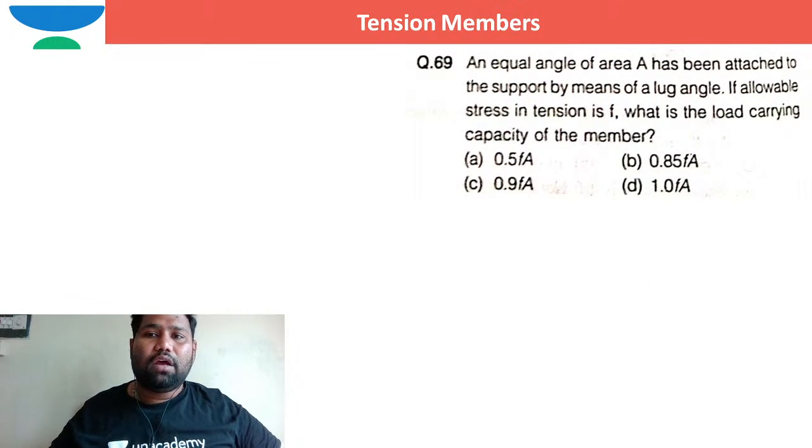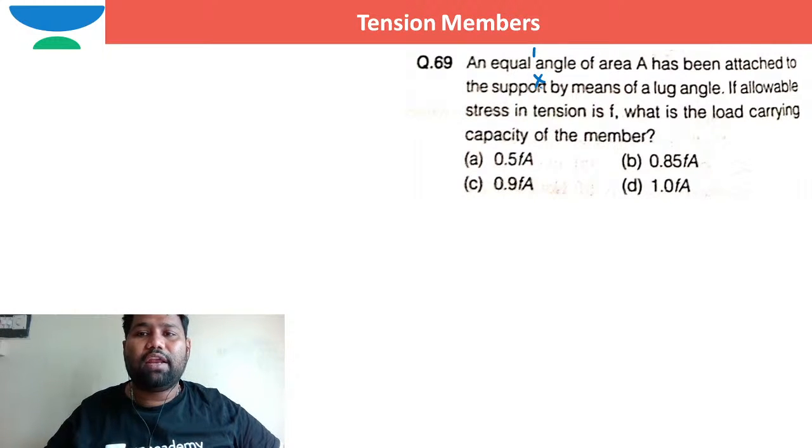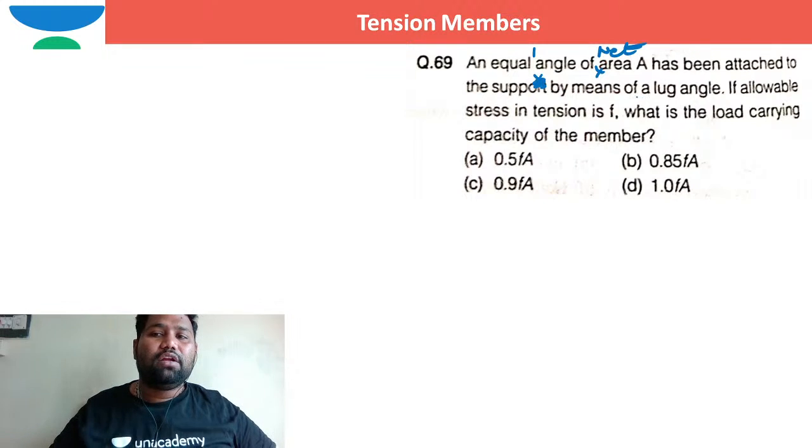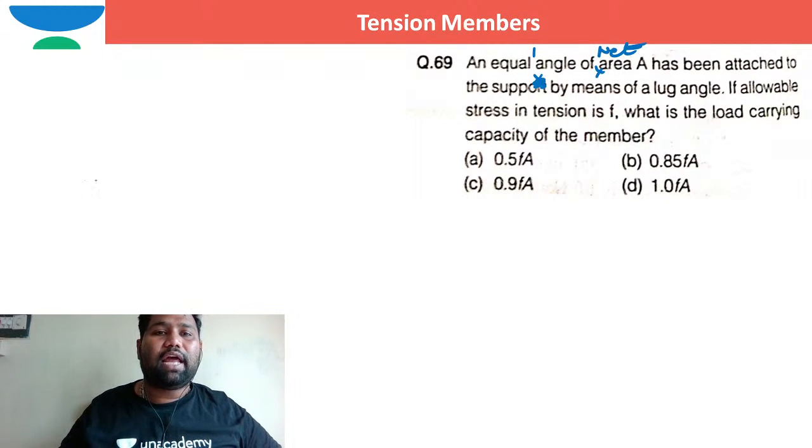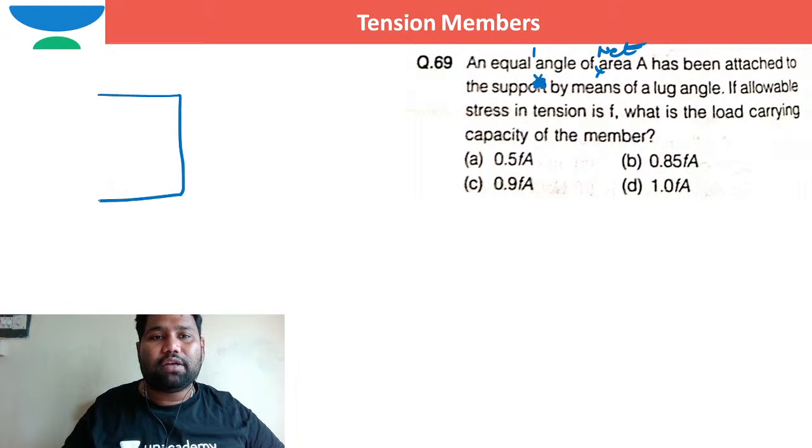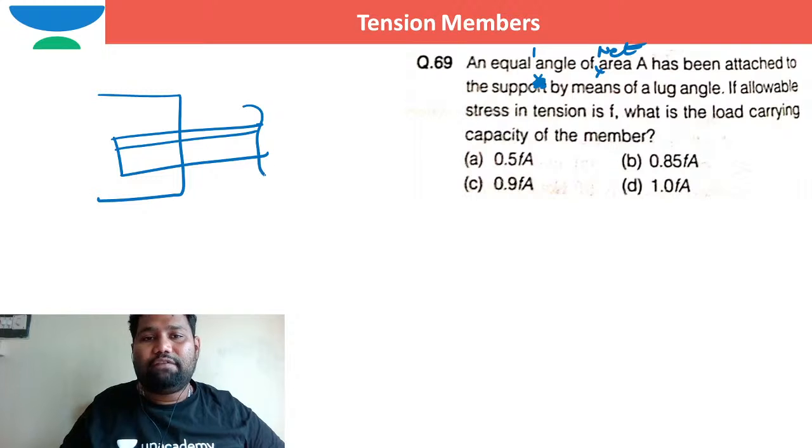Now here, if an equal angle of net area A has been attached to the support by means of a lug angle. So what is this lug angle? Let us suppose this is a gusset plate. To this gusset plate, an angle is connected. For example, if the length of the connection is high, if more number of bolts need to be given here, a very high load is coming.